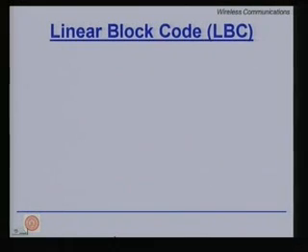Now, let us look at a subclass of block codes called linear block codes. Now, what is the philosophy? The basic philosophy is to add more and more structure in our codes, because what noise does is break the structure, and if we have a good structure in place, these are mostly algebraic structures, then we will be able to detect the missing links and hopefully correct the errors. So, the first constraint that we put on block codes, and constraints means more structure, is linearity, and we define something called linear block codes.